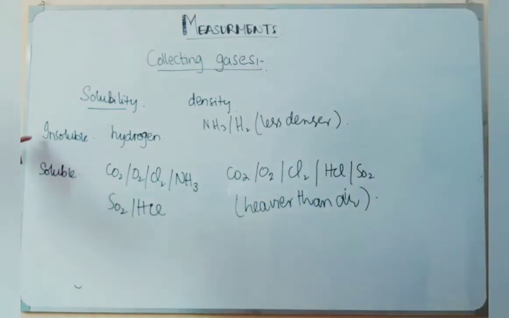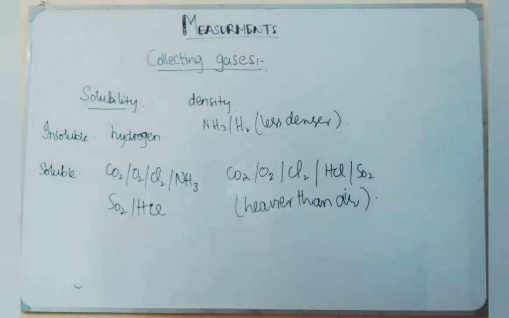So hydrogen is the only gas which is insoluble in water. I have written oxygen under solubility, though the solubility of oxygen is very slight, but we consider it a soluble gas. So carbon dioxide, oxygen, chlorine, ammonia, sulfur dioxide and hydrogen chloride are the soluble gases. They do dissolve in water.